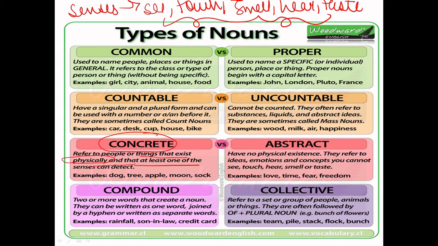Now if I talk about abstract nouns, what are abstract nouns? Abstract nouns have no physical existence, that is, they don't exist physically. For example, love, time, fear, freedom. These are things that don't exist physically, right? These abstract nouns basically represent our emotions. This is something that's related to our emotions, correct?